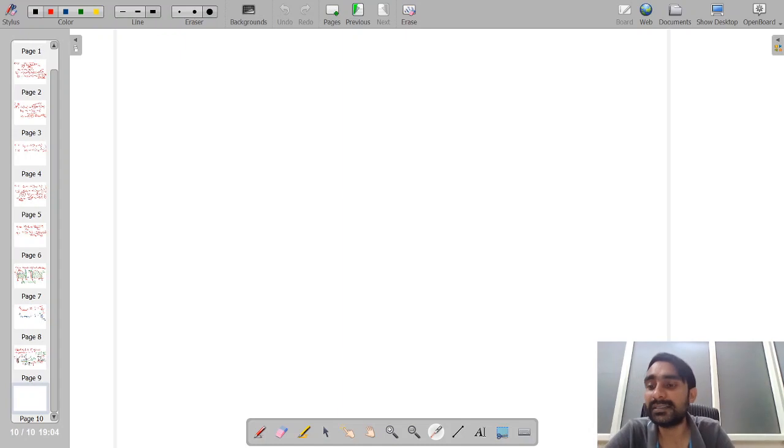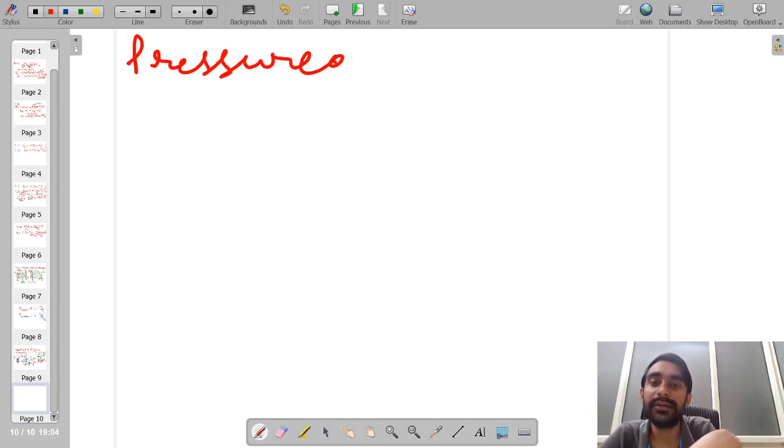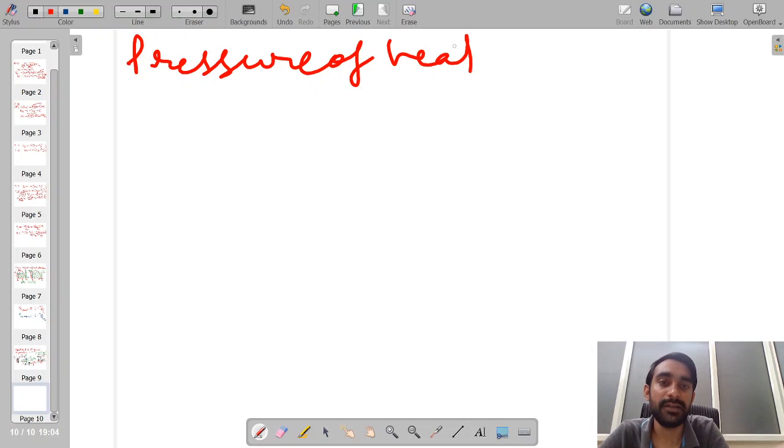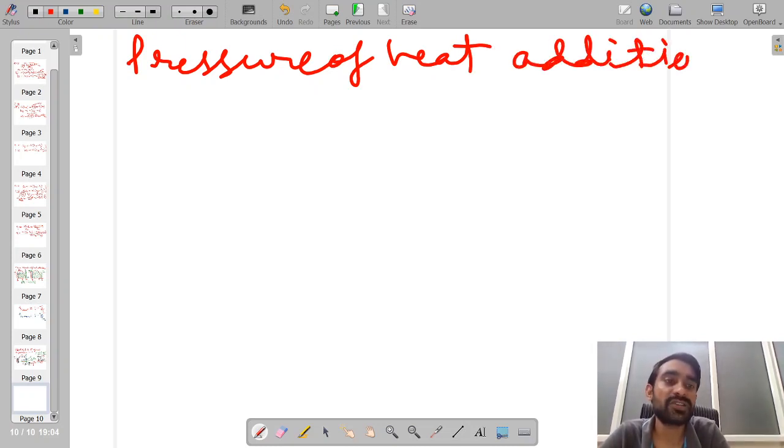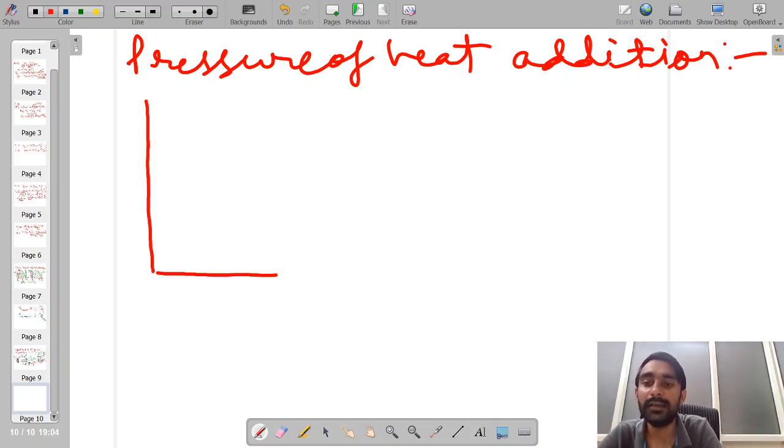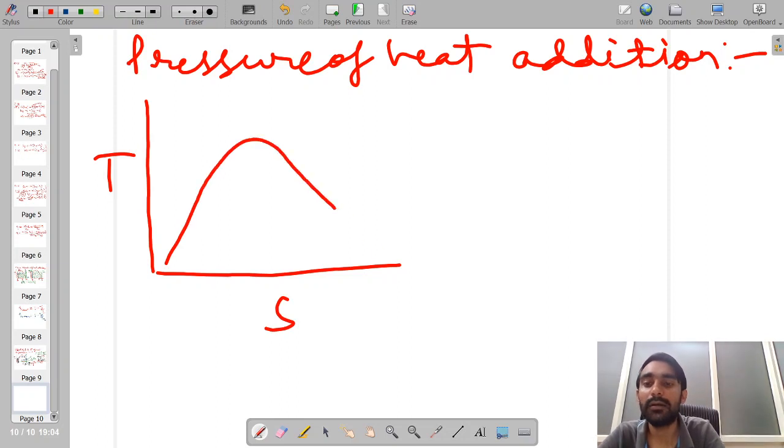Now let us consider another parameter. So another parameter can be the pressure of heat addition. Okay, so if we are now studying the effect of pressure of heat addition, let us consider once again the conventional cycle.